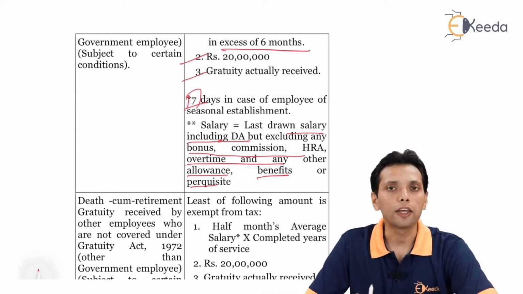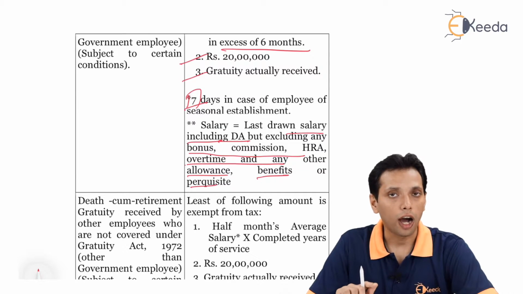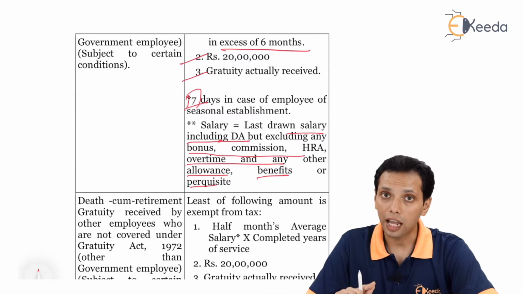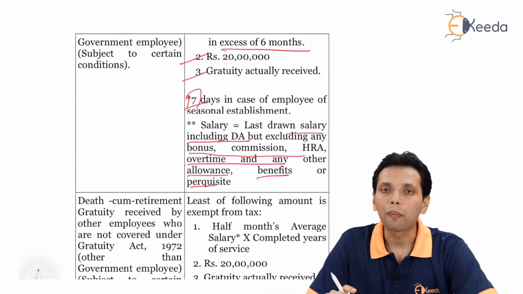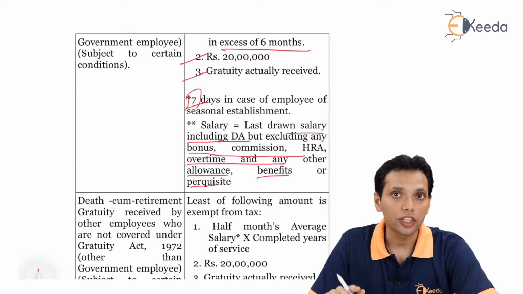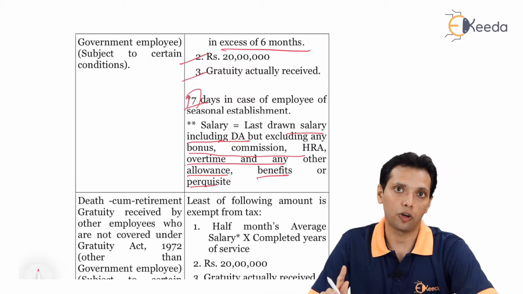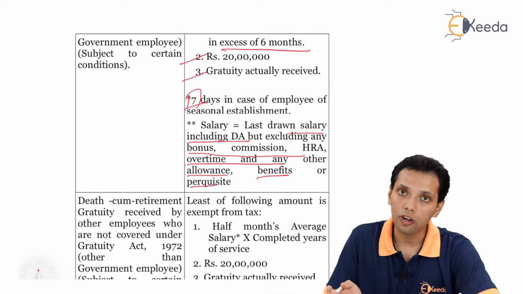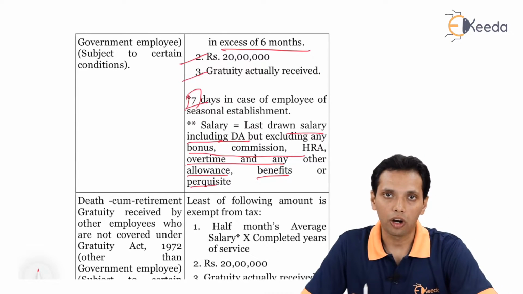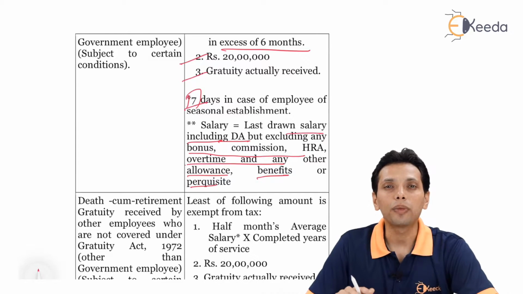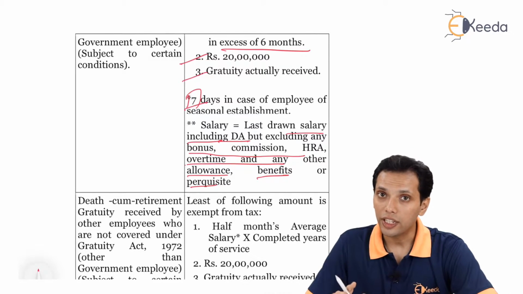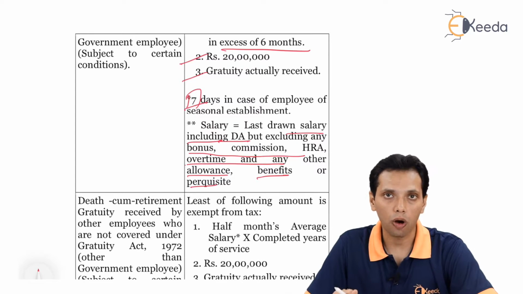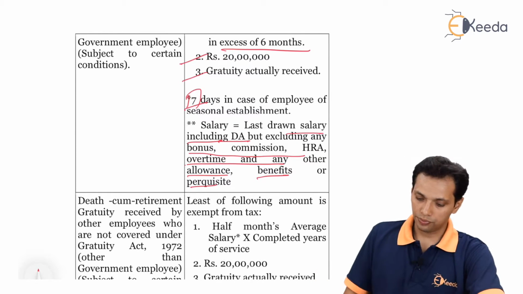For example, if gratuity is paid after 20 years and 11 months of service, we consider 20 years, rounded down to the preceding number. If covered by the Payment of Gratuity Act, 20 years and 11 months would have been rounded off to 21 years.